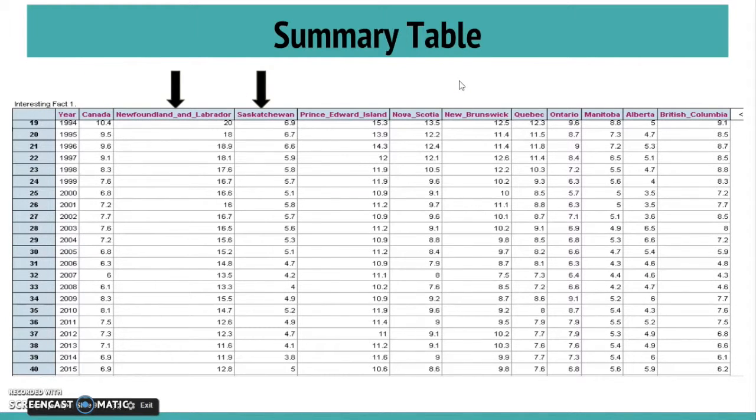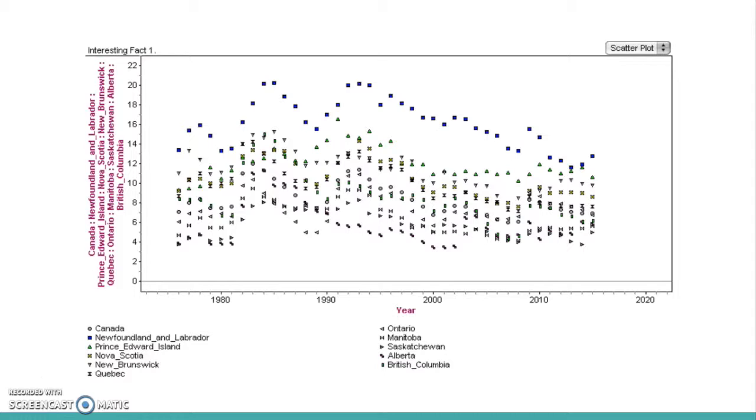So as you can see, Newfoundland and Labrador has the highest unemployment rate, especially with 20% in 1994. And Saskatchewan has the lowest unemployment rate with 3.8% in 2014. Throughout the years, Canada and its provinces have fluctuated in unemployment rate. However, many continue to decrease or stay at a steady pace.